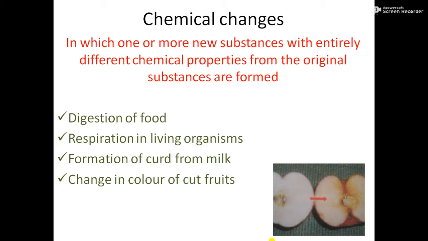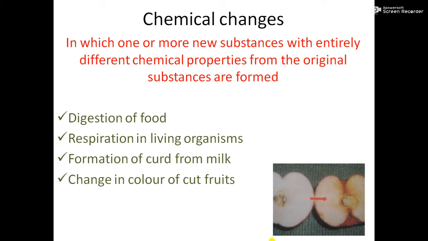Change in the color of cut fruit. Have you ever seen what happens when you cut an apple, after some time, because of exposure to air? What you are able to see is a reddish brown color. And it is not only in the case of apple.